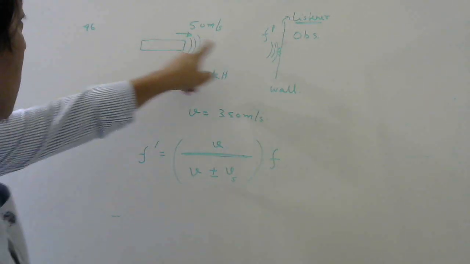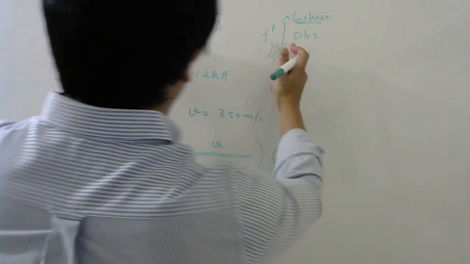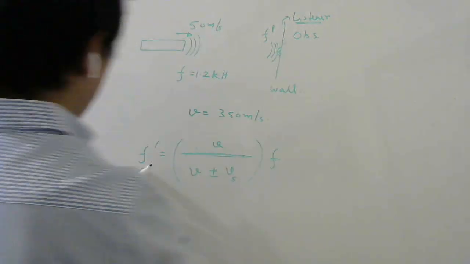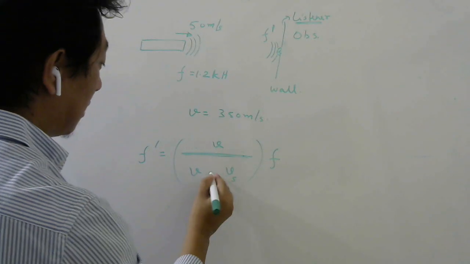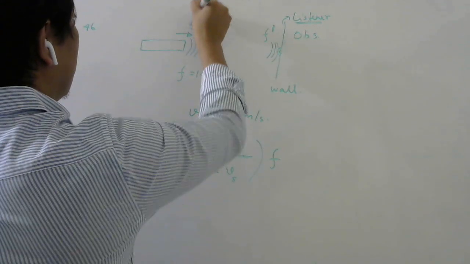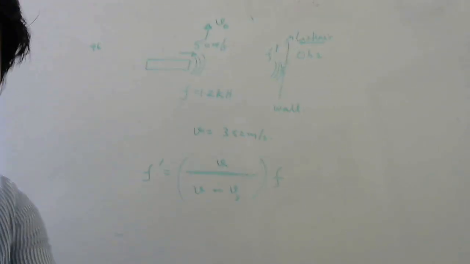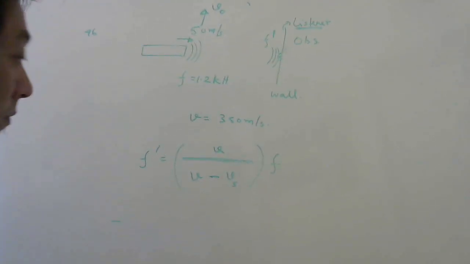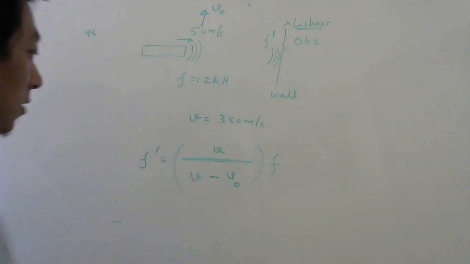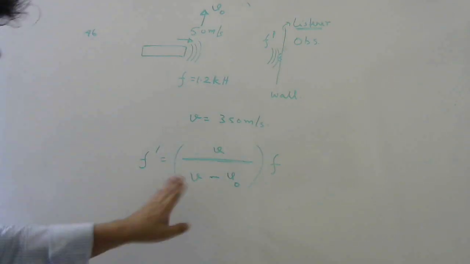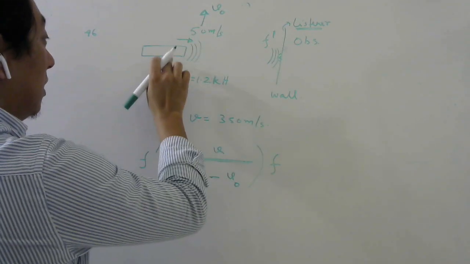And the source is moving with what velocity? 50 meter per second, towards or away? It is moving towards. So frequency should increase, meaning the denominator should be less, meaning I should write minus. Let's give this the symbol V naught. I can put a number also, but let me keep it here. Is this the answer? No, because they want the frequency of the reflected sound heard by the driver.